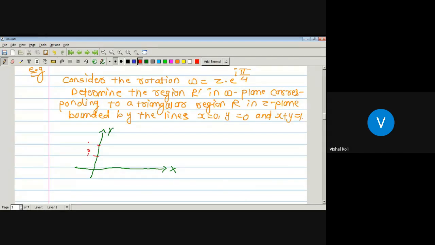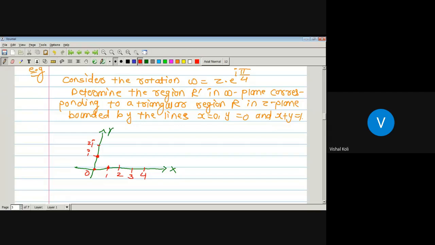This will be x and y. This will be 1, 2, 3, and 4. Here we are given x equal to 0 and y equal to 0. X equal to 0 is here and y equal to 0 is again here only. And the second one is x plus y equal to 1. If x equal to 0, then y equal to 1, this point. If y equal to 0, x equal to 1, this point.